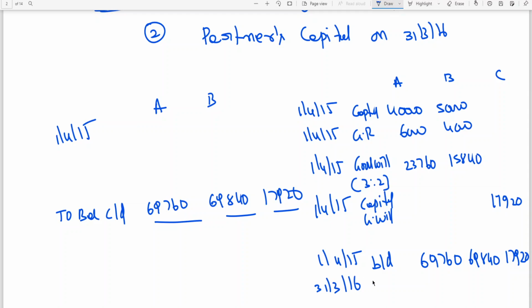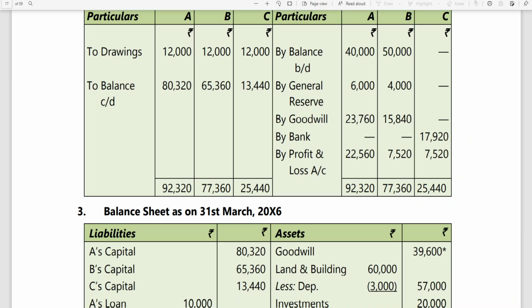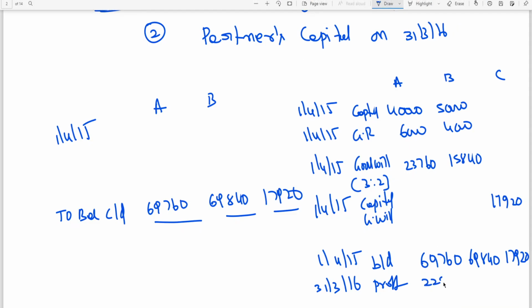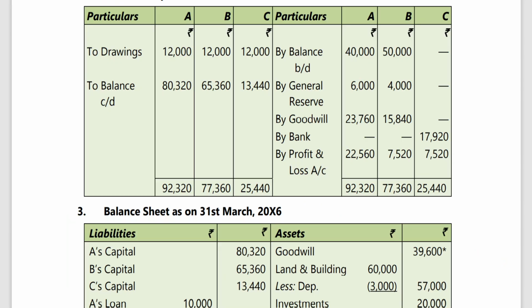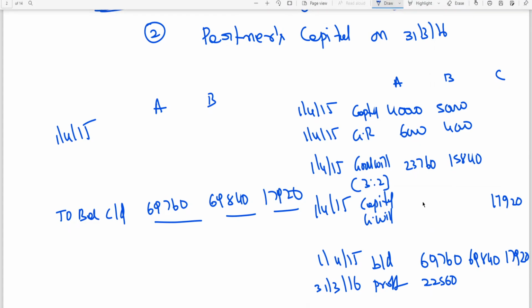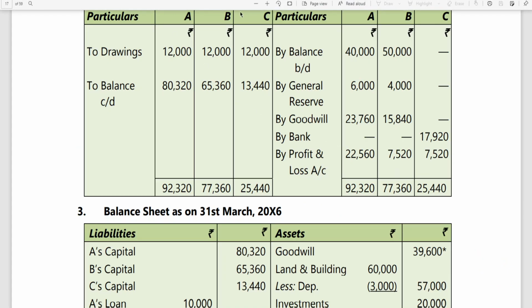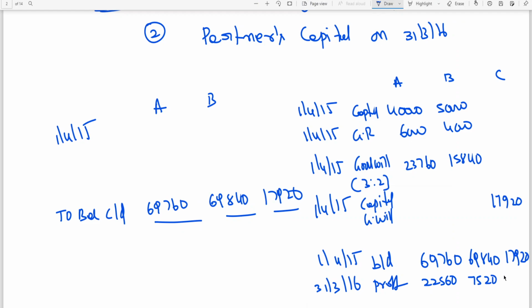The same thing if I continue, profit here 22,560, 7,520, 7,520. Then drawings, 12,000.